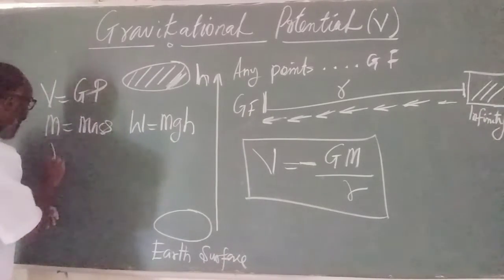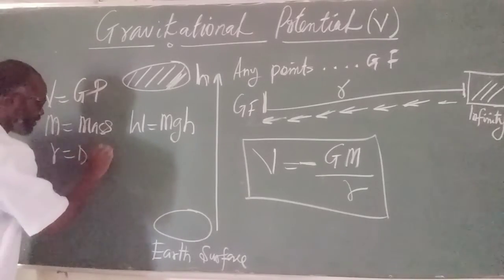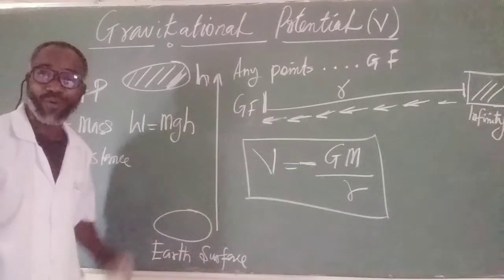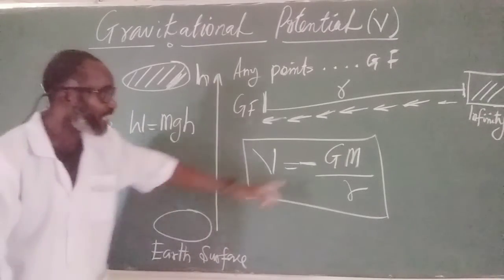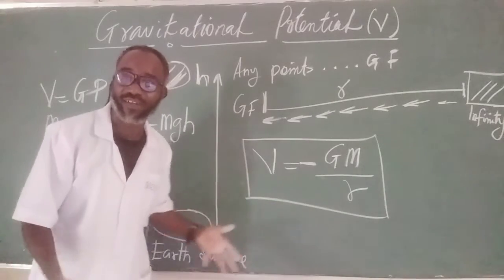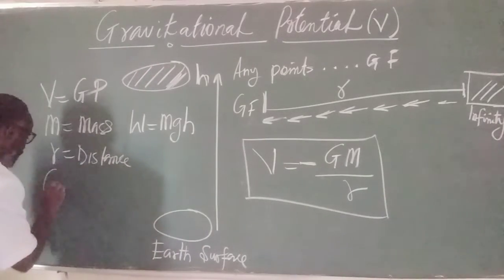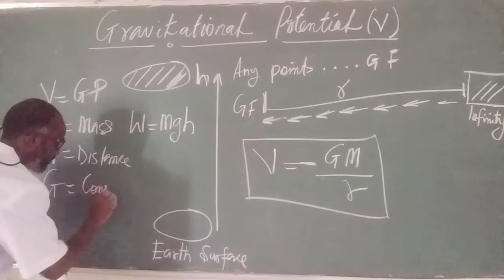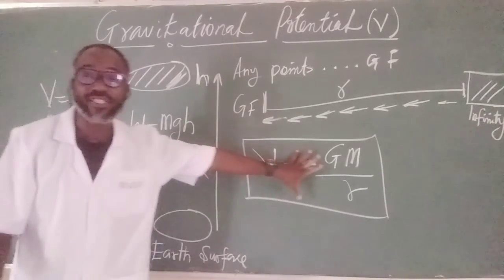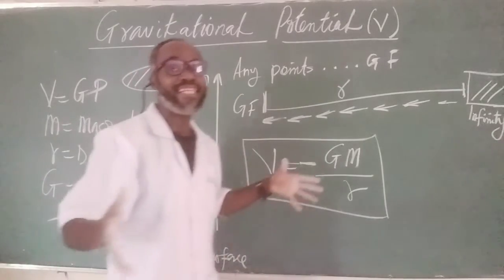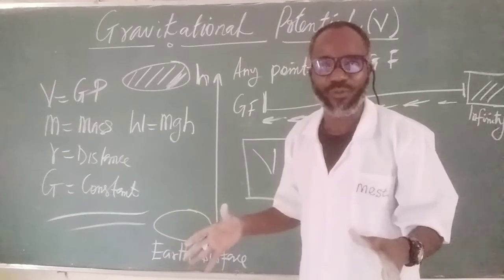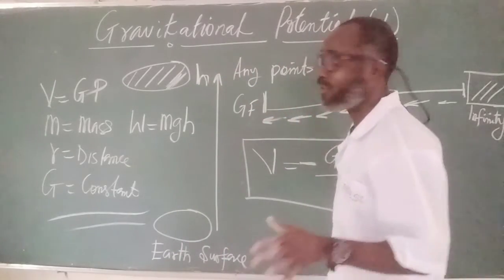Then we have R, the distance separating the body and the gravitational point. What do we have again? G. Of course, we know that G represents the universal gravitational constant. It's a constant. And that's all. So with this concept, we can solve any problem associated with gravitational potential of any point.